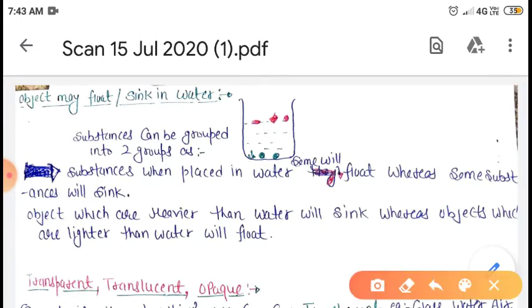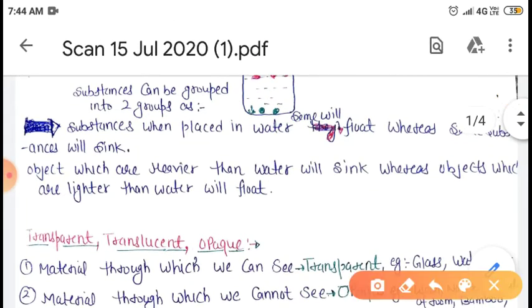Substances or material can be grouped into two groups. When we place any object in water, there will be two possibilities: either it will float or it will sink at the bottom of the container. On the basis of these different behaviors, that is sinking and floating, I can group my material into two groups: material which is floating and material which sinks at the bottom of the container. So how does this all take place? Let us see.